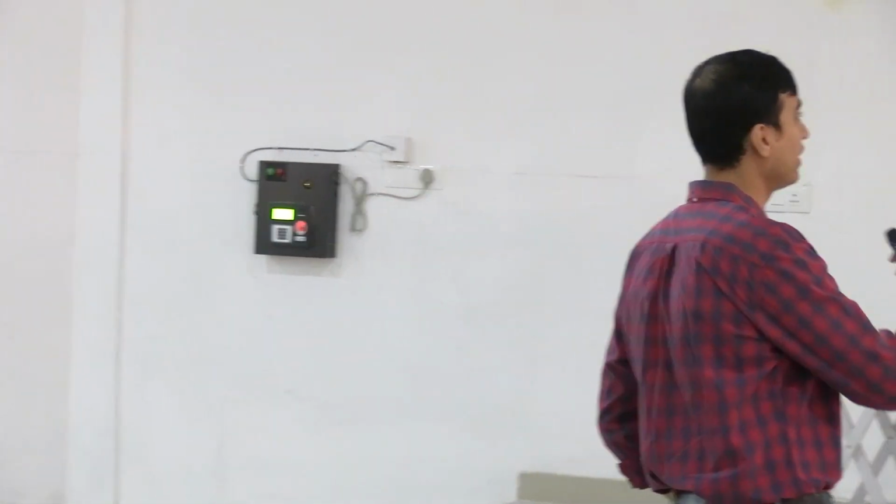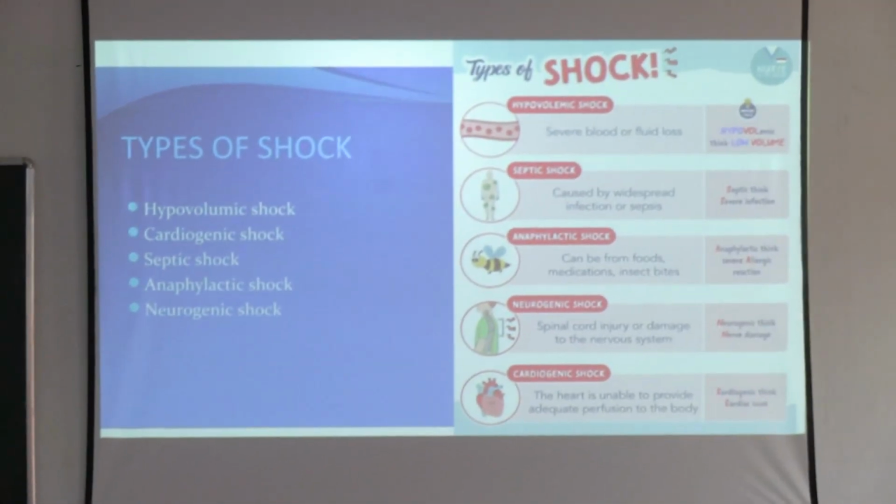Okay, so I will be speaking on the stages of hypovolemic shock. Let's move on. This is a graphic depiction. See on the right side, hypovolemic, think low volume. The volume will be low, okay?